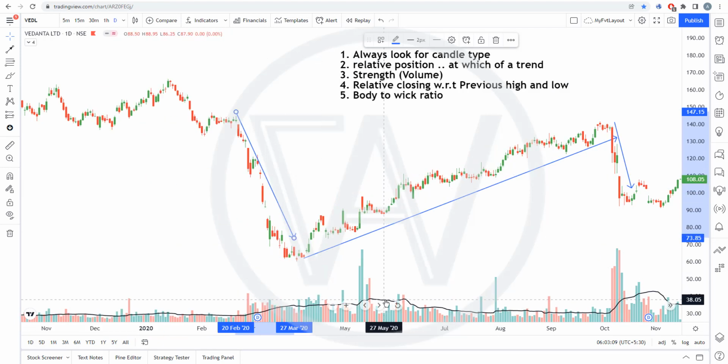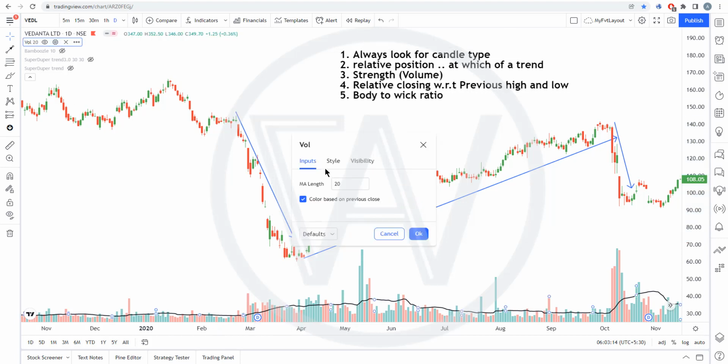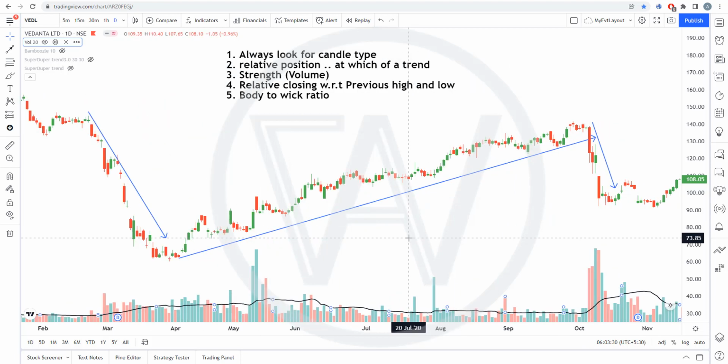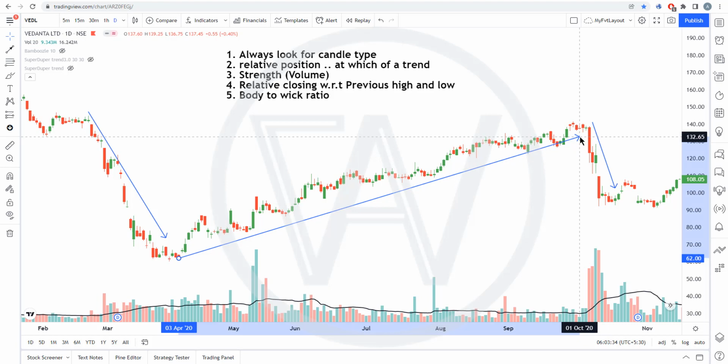And to measure the strength of volume, you can take by default 20 moving average as your reference, means we can compare with 20 days, 20 candle moving average, or you can decide up to your understanding. Okay, it's up to you. So these are the 5 points that if you take into analysis, then you are pretty good to go.